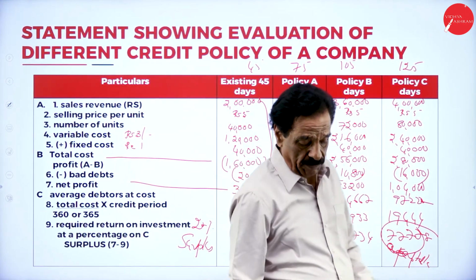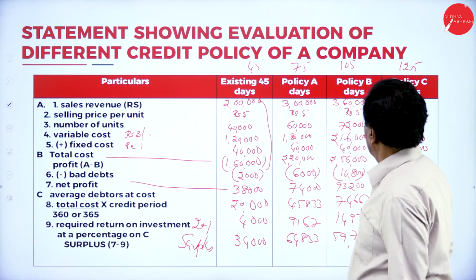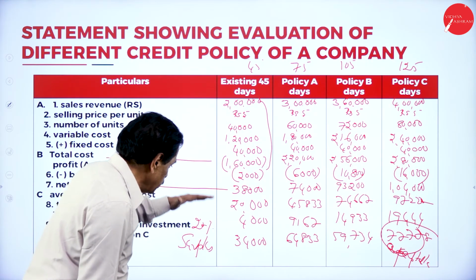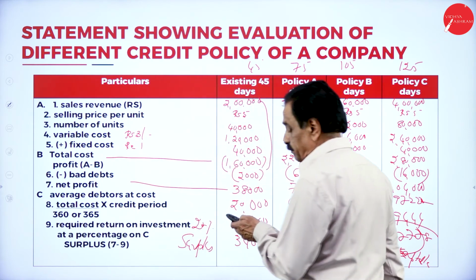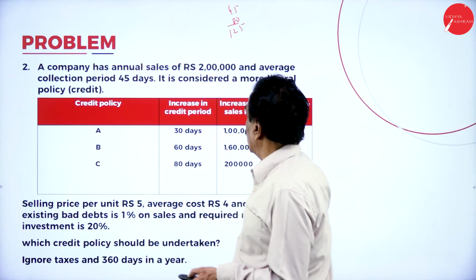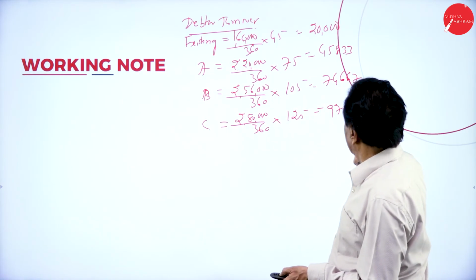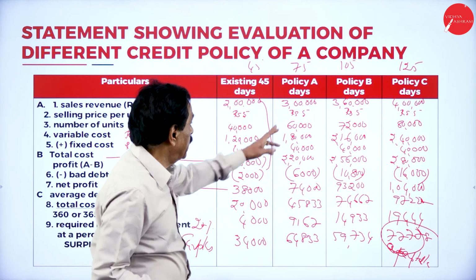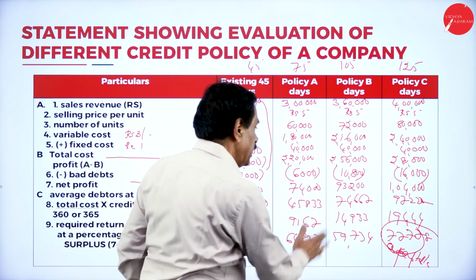Same type, no? So instead of 1 lakh, we have got 2 lakh, that's all. So same type there, sales, number of units, variable cost, fixed cost, required return 20%. So we solve the problem here. So first is 1 lakh, 2 lakh. We have got 30 days increase and you calculate the debtor turnover. Existing is 2 lakh, increase by 1 lakh, 1 lakh 60,000. Then number of days.